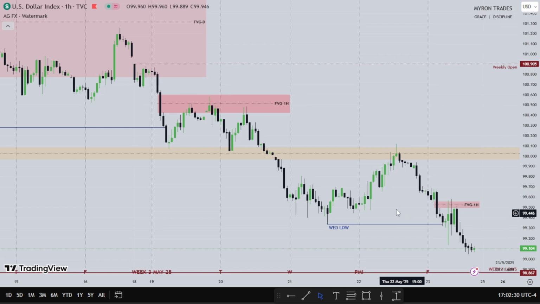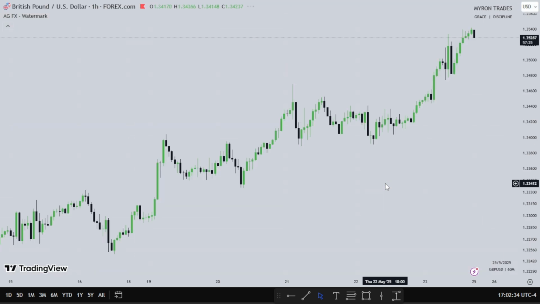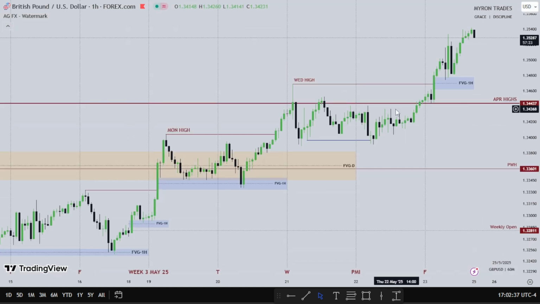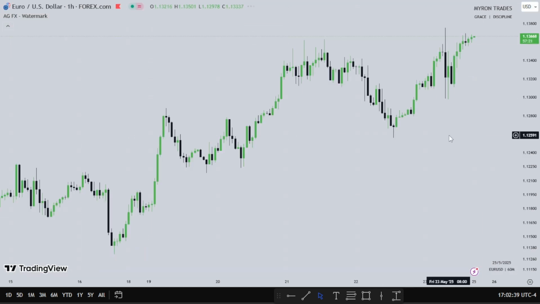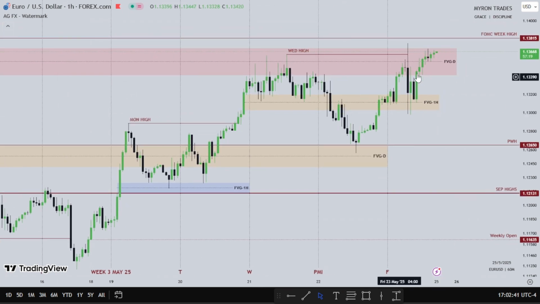So hence why the euro was going down, but pound was really tight, was strong, and the pound refused to go lower. So this is Friday for euro. Same thing, up down inside is hourly fair value gap and the daily fair value gap.